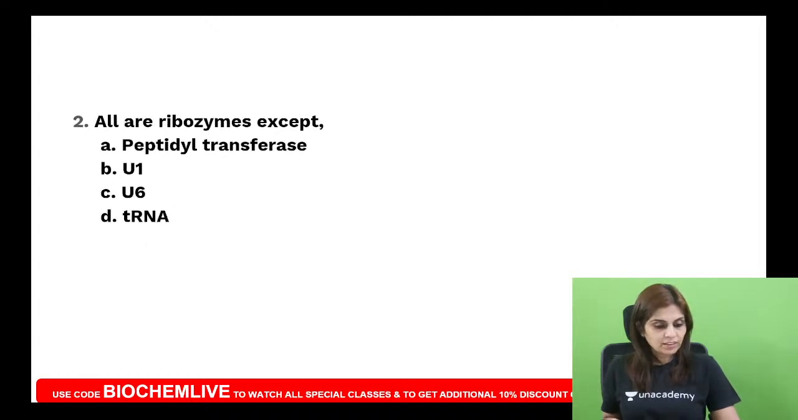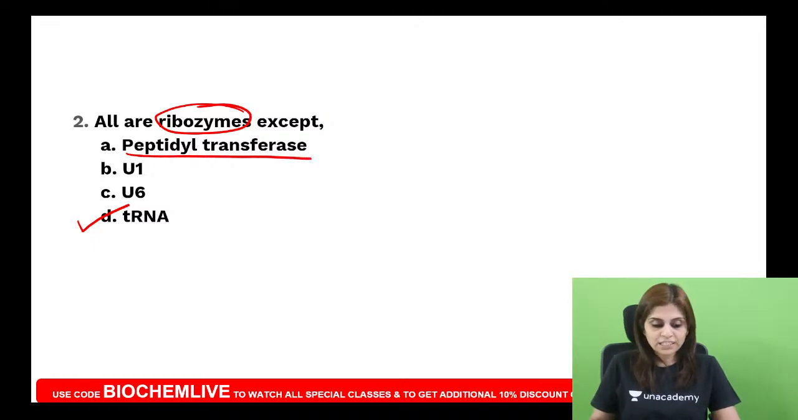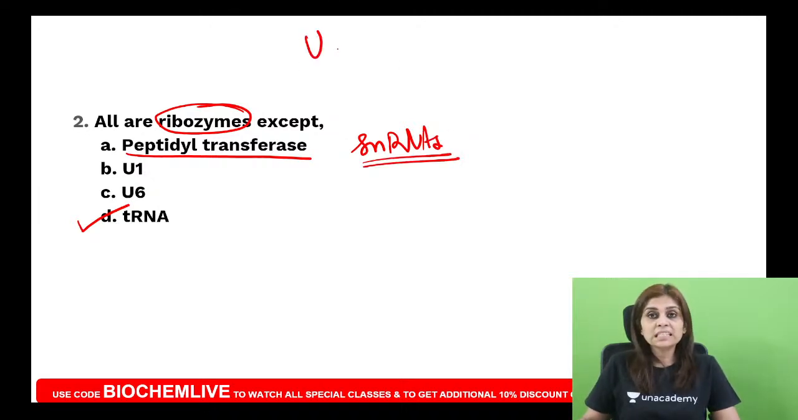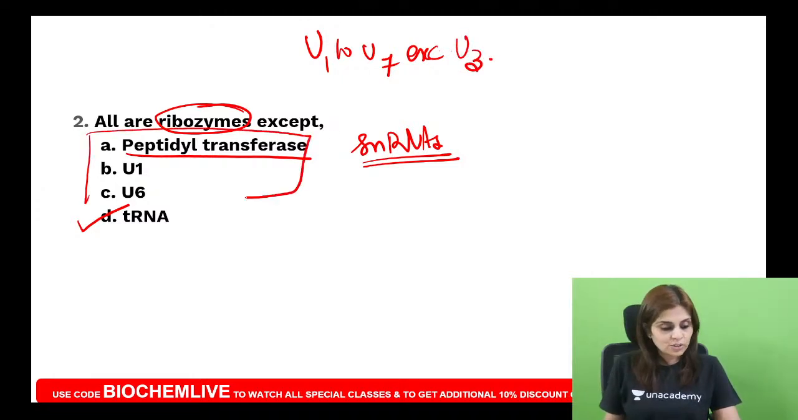Yes. So now answer this. All are ribozymes except. Another question based on ribozymes. What will be your answer? Your answer will be tRNA, because I told you peptidyl transferase is a ribozyme and all snRNAs are ribozymes. What are snRNAs? snRNAs are of 6 types, U1 to U7 except U3. So all these are snRNAs, all these are ribozymes. So your answer should be tRNA.